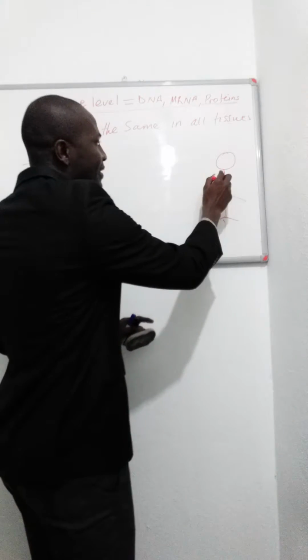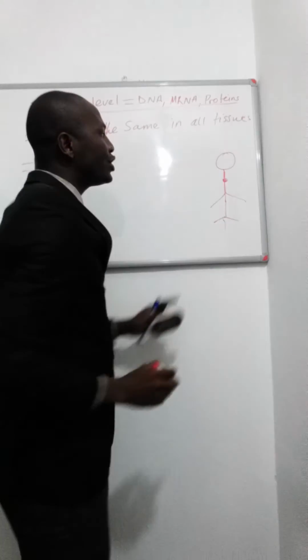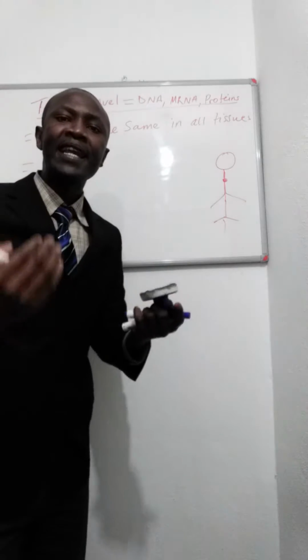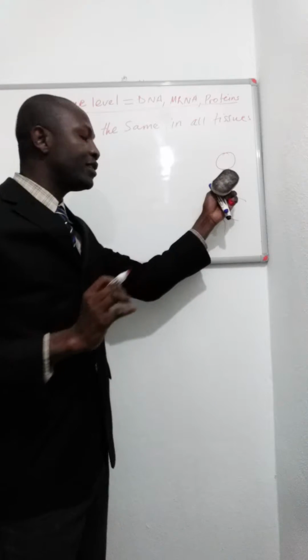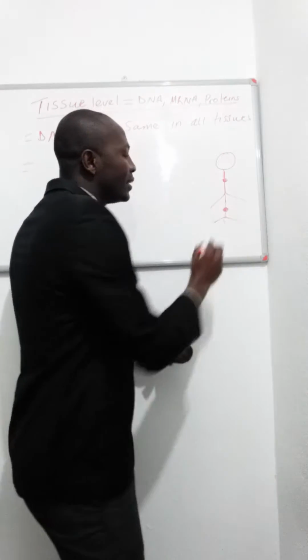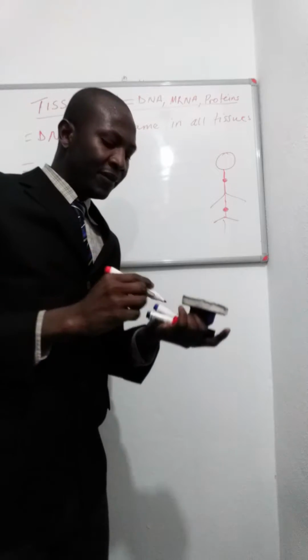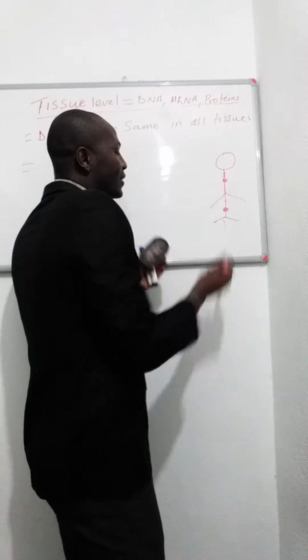Now look at this in the system here. Let's say this is one of the tissues here. This tissue might need a protein responsible to give toughness to this particular section here. And this other tissue needs a protein that will give rigidity, or let's say flexibility, to this particular region here.